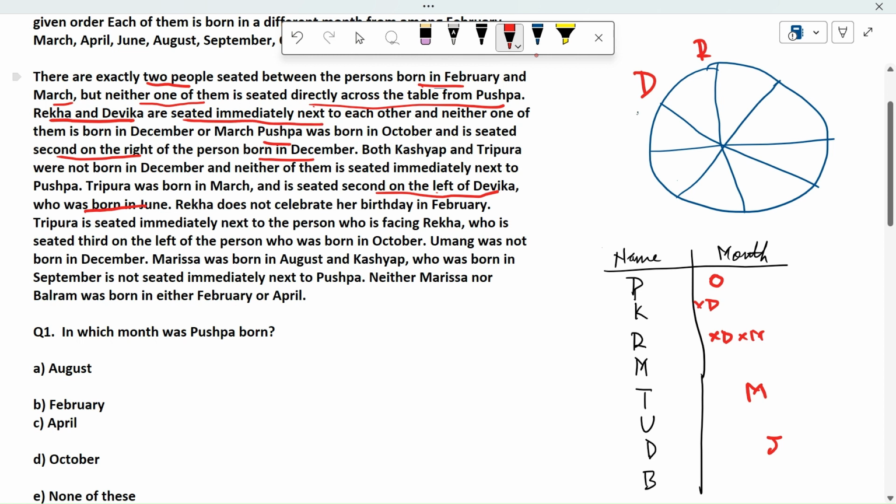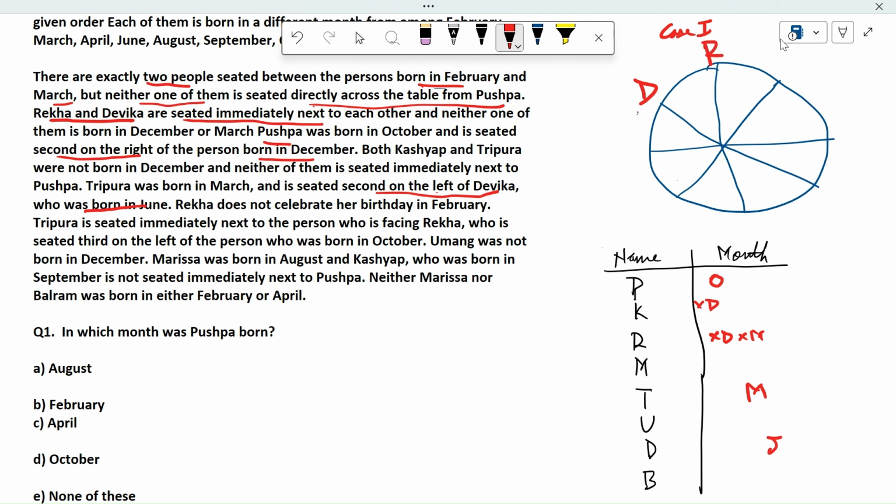We do not know if Devika is to the left of Rekha or vice versa, so they could have interchanged positions. So I am taking case by case, starting with case one, as there could be only two cases, and I am writing Devika and Rekha in this place.